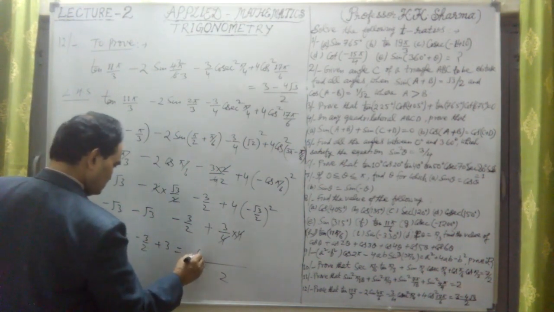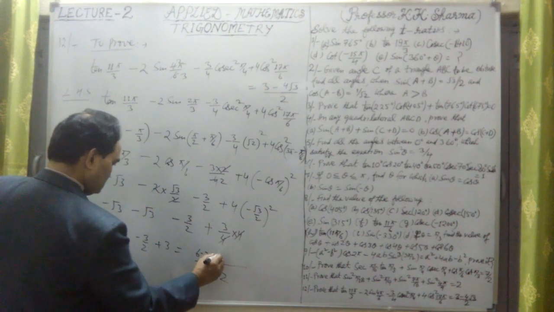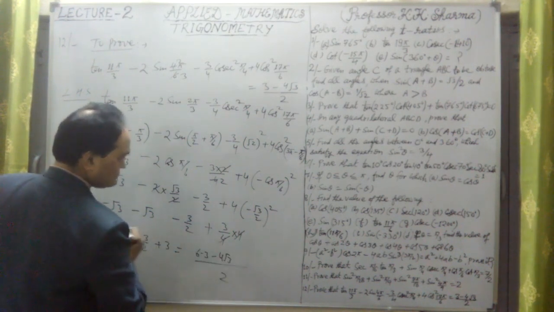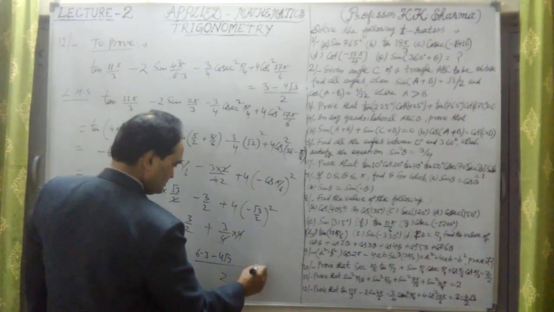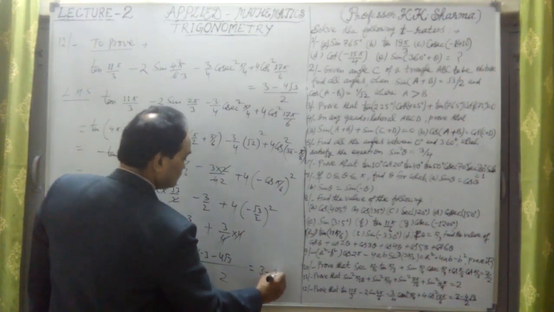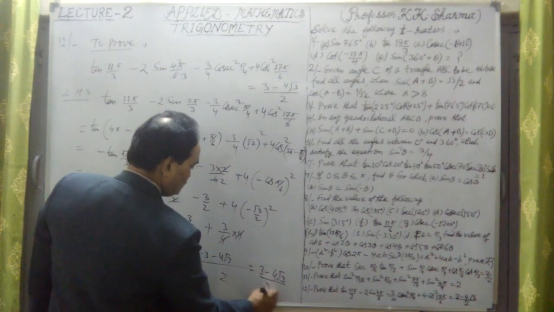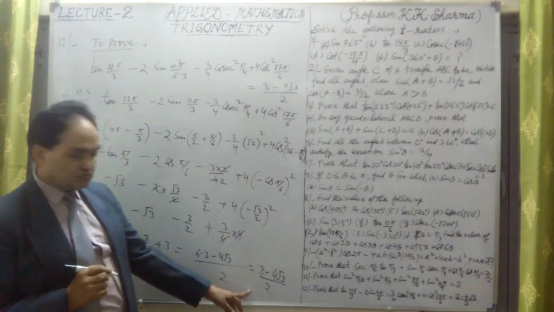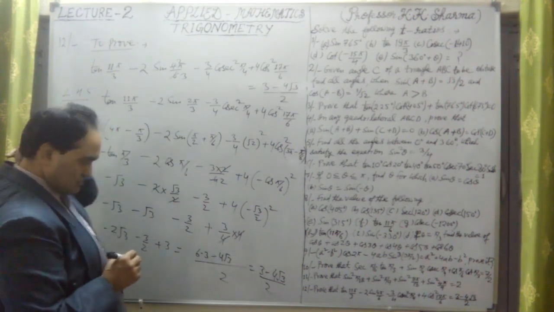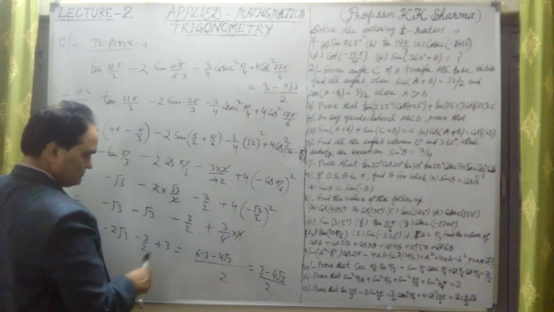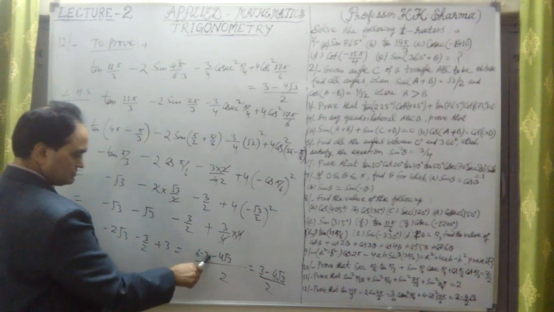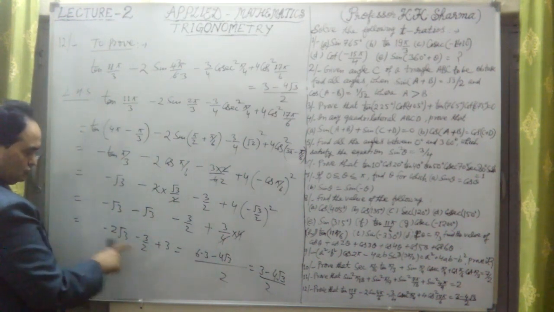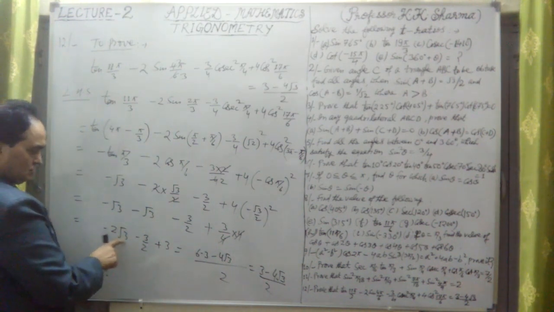Okay, so this is 6 minus 3 minus 4 root 3. It comes out to be 6 minus 3 is 3 minus 4 root 3 upon 2. That's the final answer. Okay, simple. This is 3 only. 3 to the 6. 6 minus 3, 6 minus 3, and this is 2 into minus 2 is minus 4 root 3.